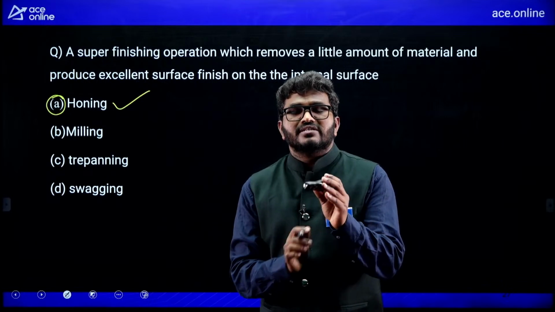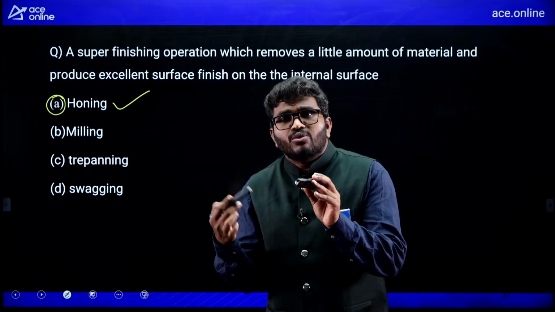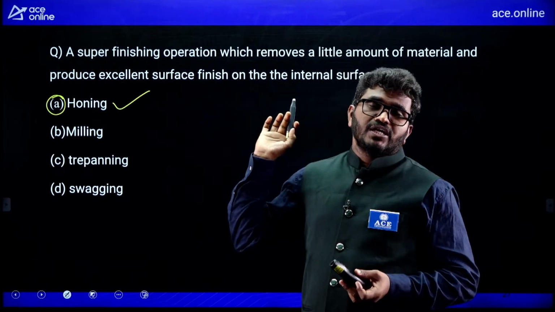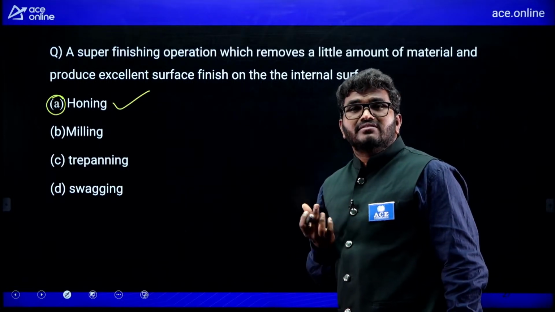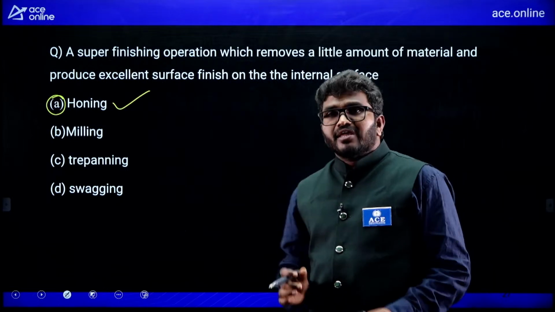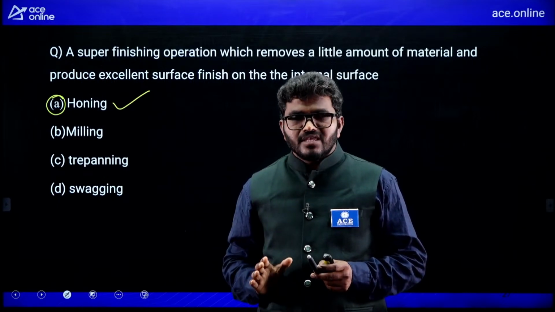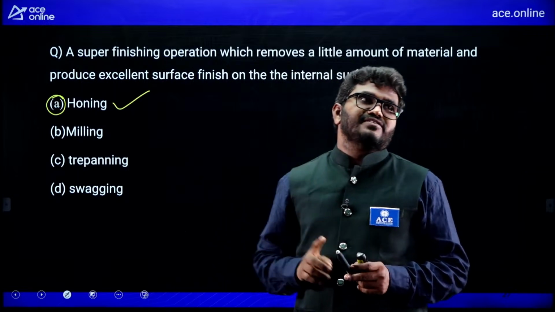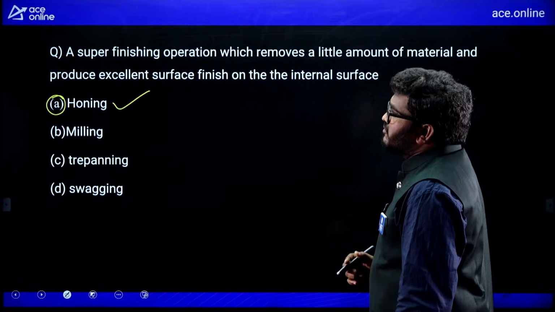Honing process is used to increase the surface finish of the body. Suppose this is a body, there is more surface roughness here. So I want to increase the surface finish by using this honing operation. Honing and reaming operations are used to improve the surface. Strictly speaking, reaming is to make the exact size of a hole, but honing is mainly to increase the surface finish. So A is the correct answer for this question.